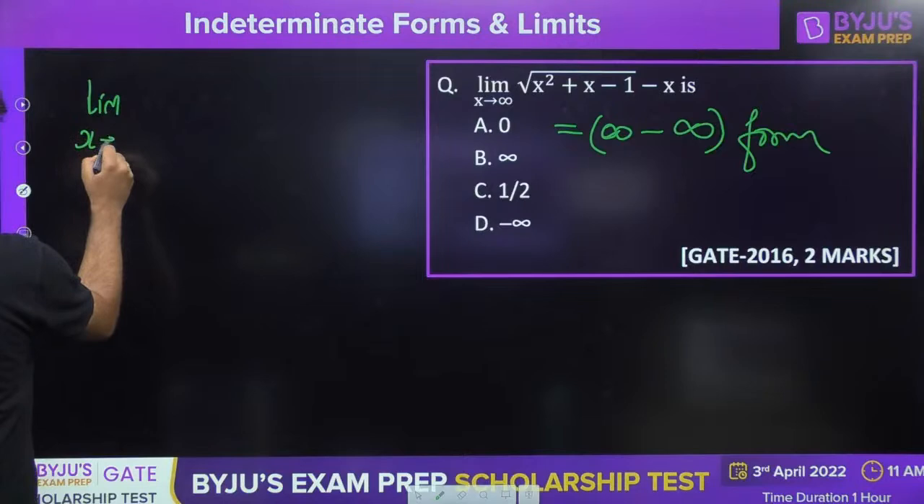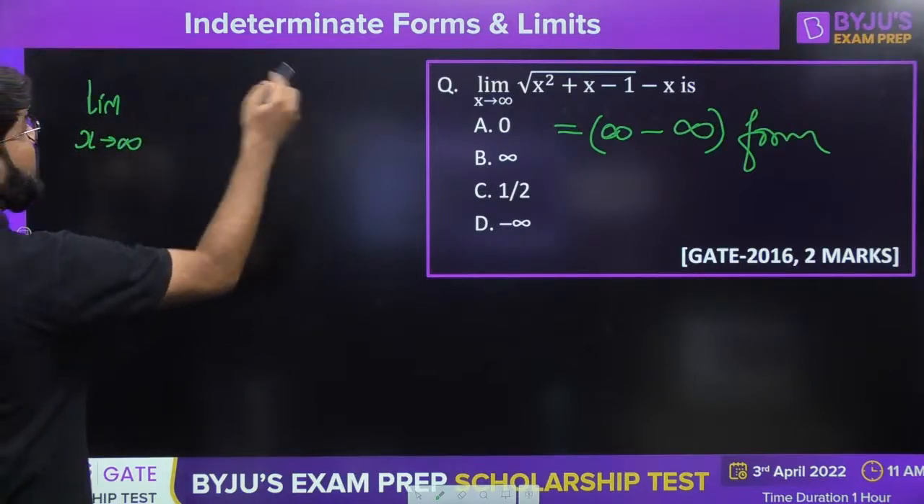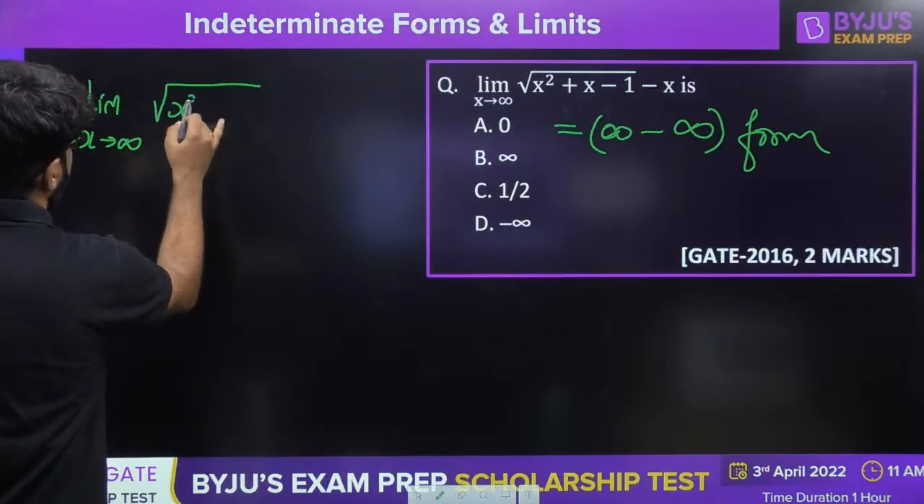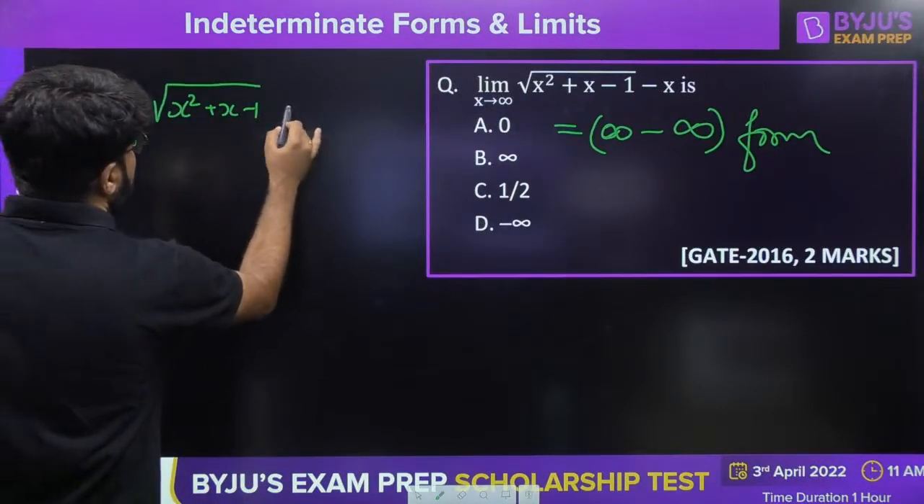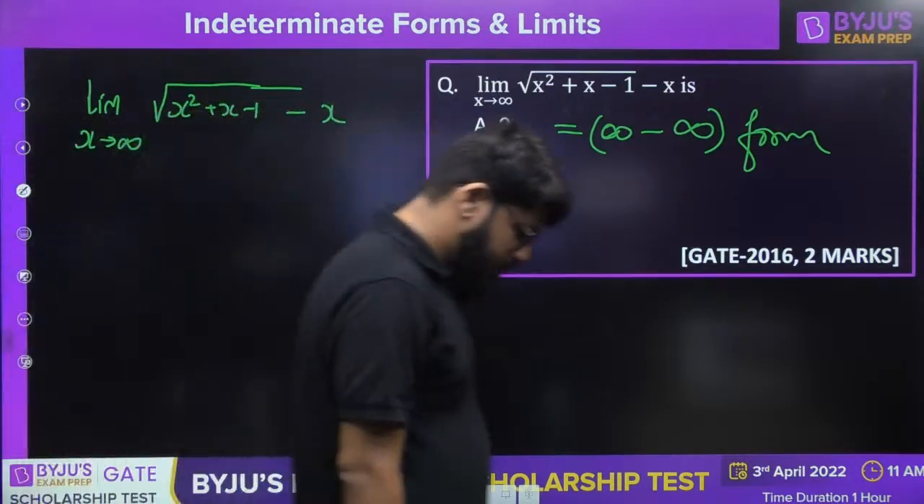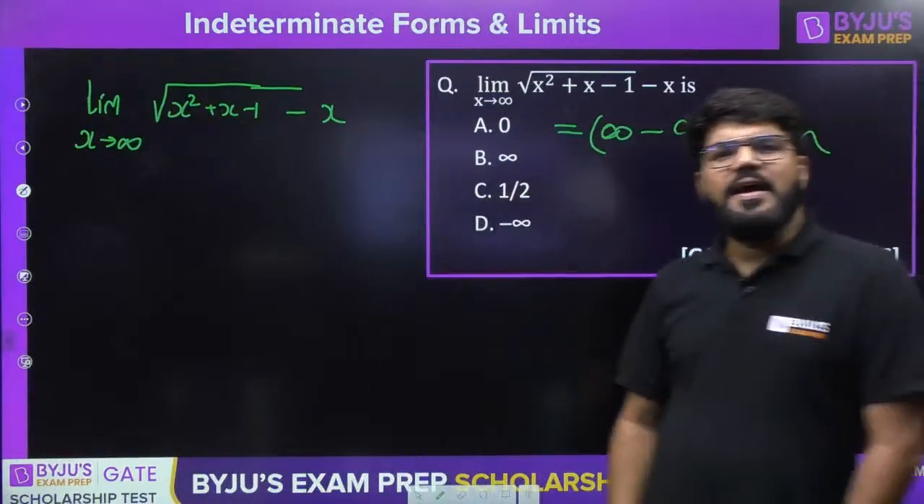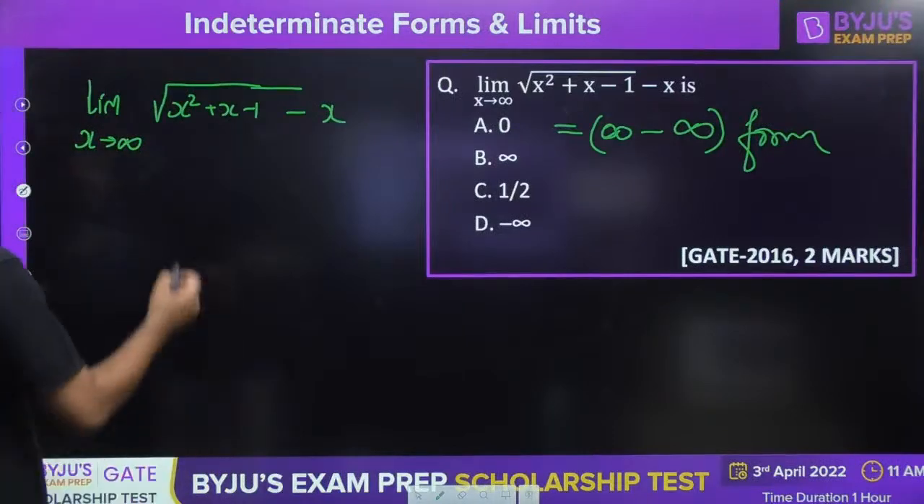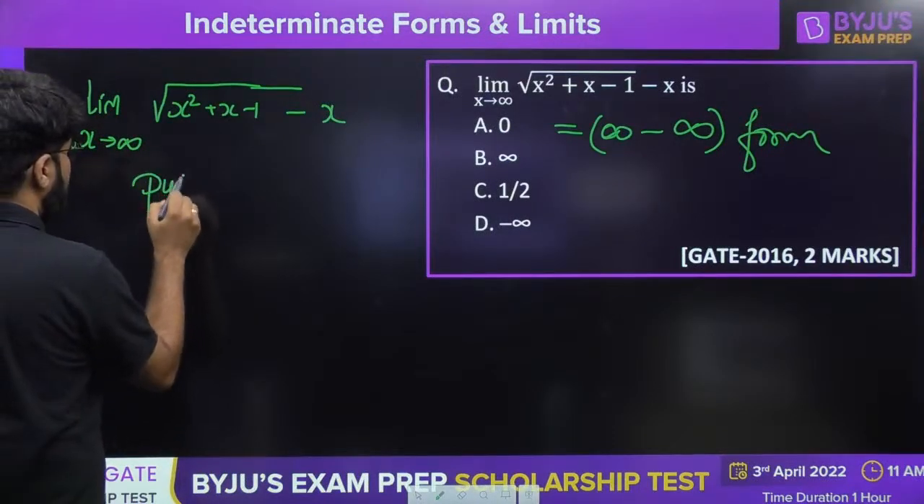We have the limit of x tending to infinity of under root of x square plus x minus 1, right? Let me write down the complete expression. Minus x. Yeah, rationalization is also one of the methods. Let's try to make it even a little simpler.